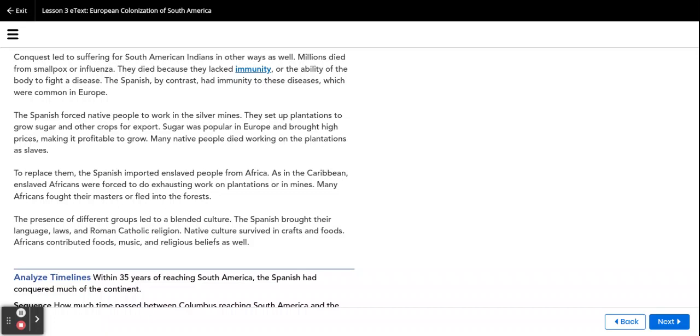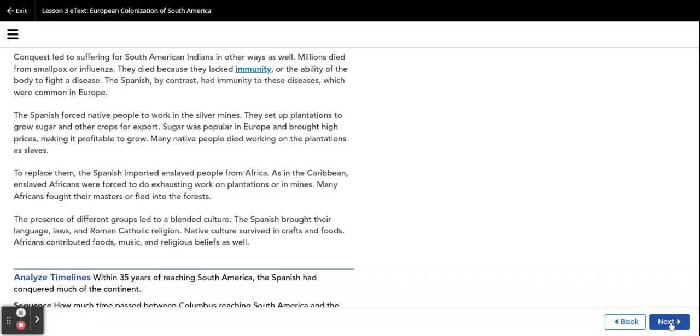The Spanish forced native people to work in the silver mines. They set up plantations to grow sugar and other crops for export. Sugar was popular in Europe and brought high prices, making it profitable to grow. Many native people died working on the plantations as slaves. To replace them, the Spanish imported enslaved people from Africa.